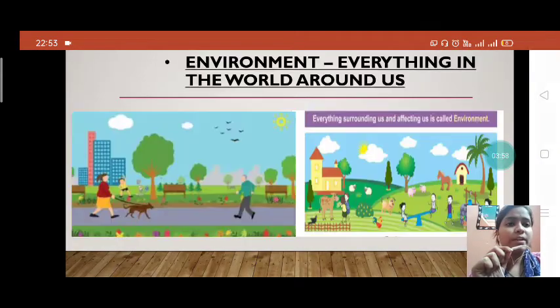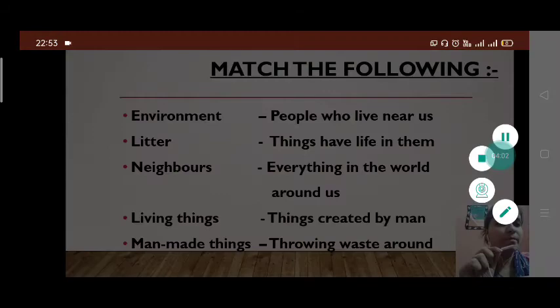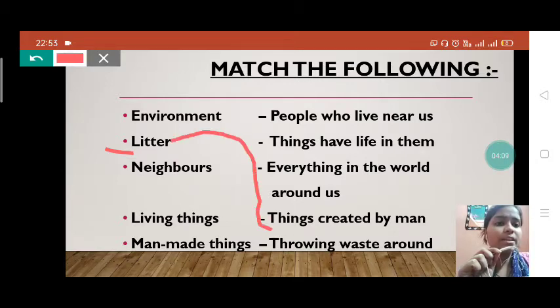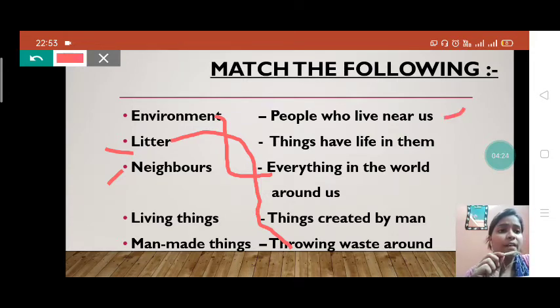Now moving to our next question, students. See here, this will be the right answer for litter. Litter will go with throwing waste around. Here will be the answer, throwing waste around, and environment will be everything in the world around us. Now the third one is neighbors. What will we match to neighbors, students? People who live near us, things that have life in them, everything in the world around us, things created by man, throwing waste around. So let's see the answer.